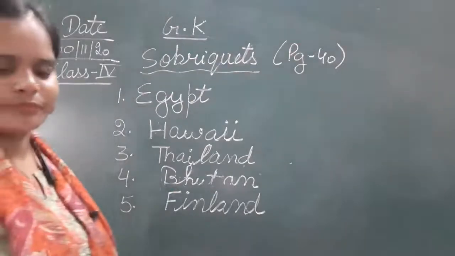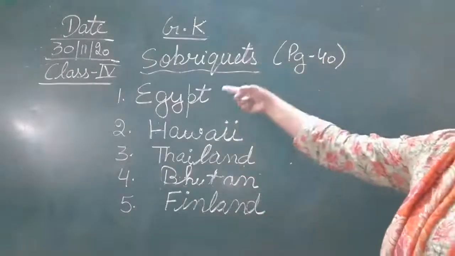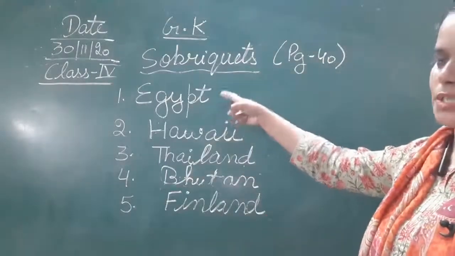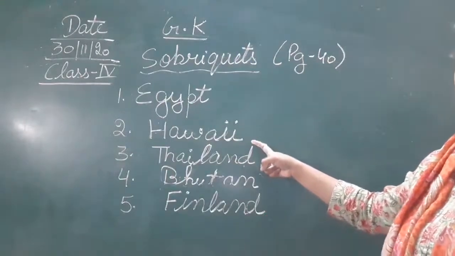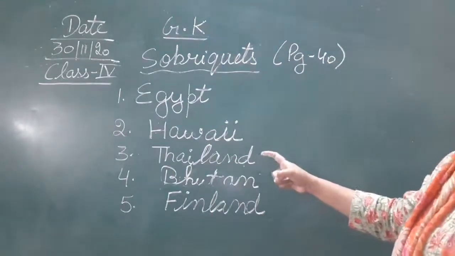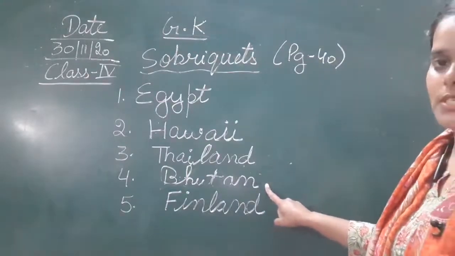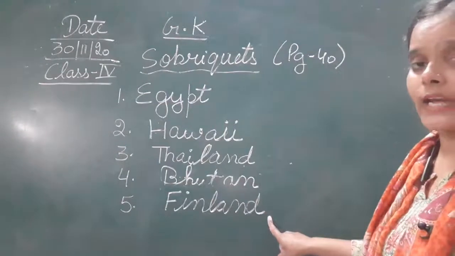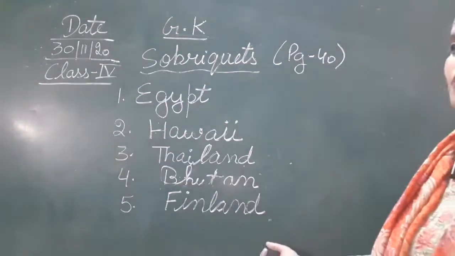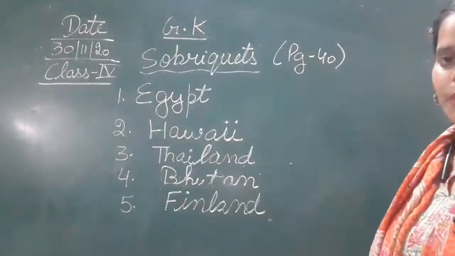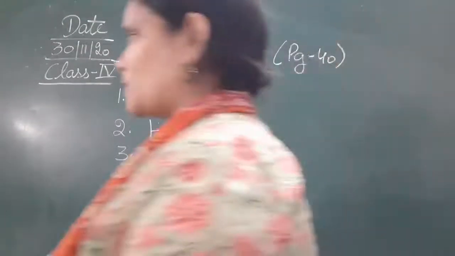Okay. So these are the answers of the first five. The gift of Nile is Egypt. The land of rainbow is Hawaii. The land of white elephants is Thailand. The land of thunderbolts is Bhutan. And the land of thousand lakes is Finland. You can just pause your videos here and note it down in your notebook. Chaliye. Now moving next to the sixth one.